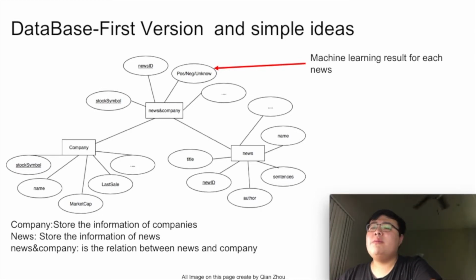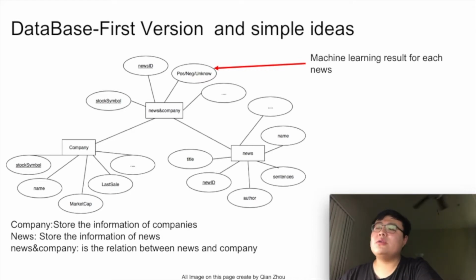The news and company table is the connection between the news and company. The news could affect multiple companies. For example, Apple makes a new MacBook. Because of this, the price of Apple may rise or increase in a few hours or after a few days.